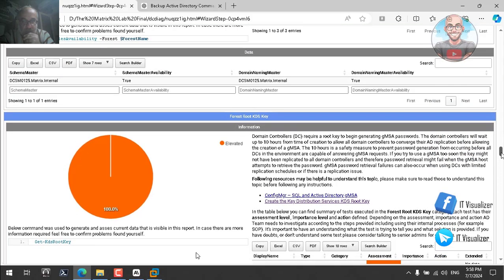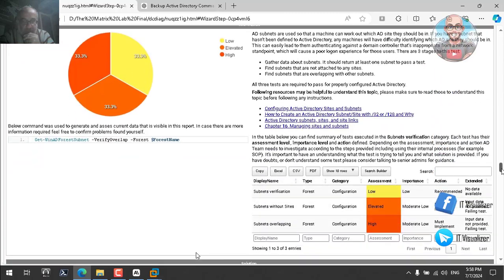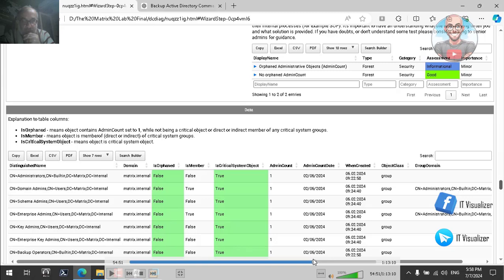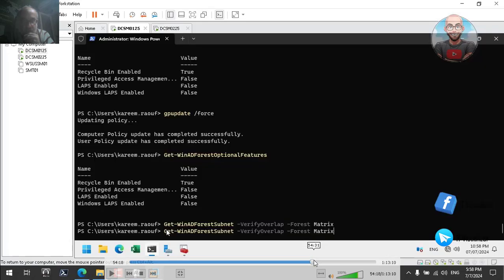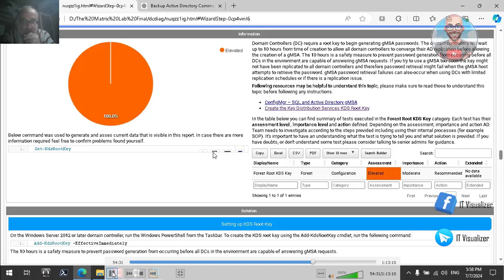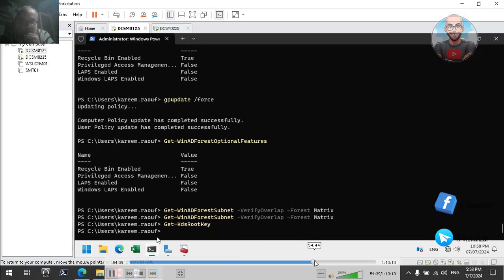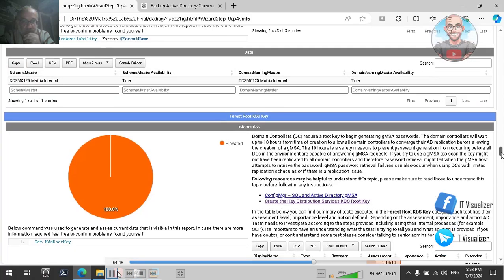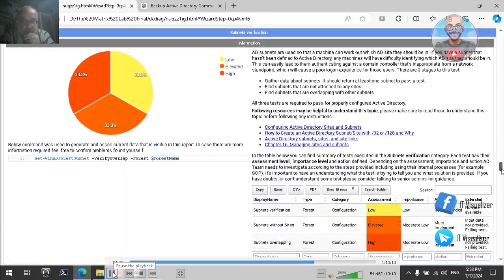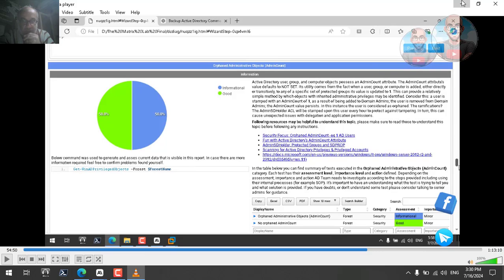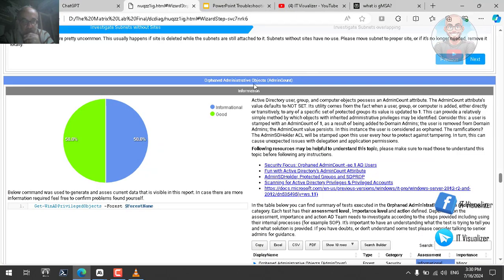Okay, we have the KDC root already, we have already passed this one, and sites verification, we have done this. Now we can go to the orphaned. Just I need to stop at the test called orphaned administrative. Okay, just wait for a moment here. So now if you go further, here you go, this is orphaned administrative objects, and this is another test that is done by the Testimo report.